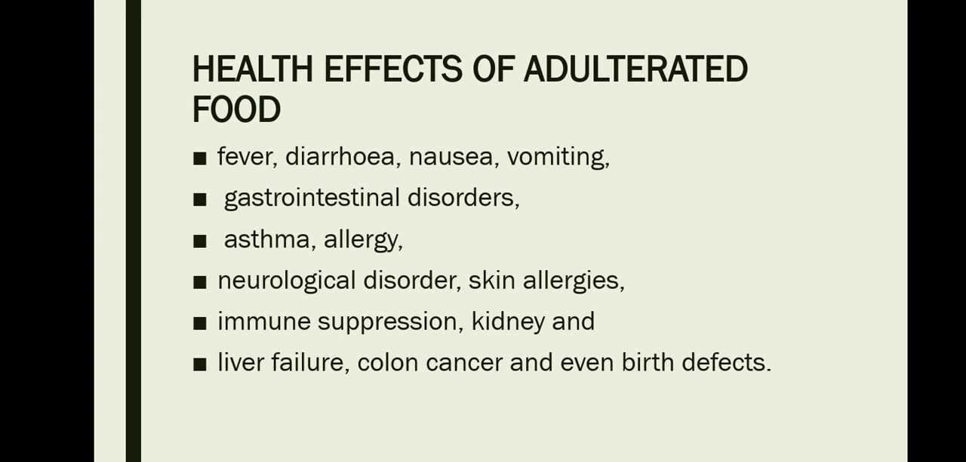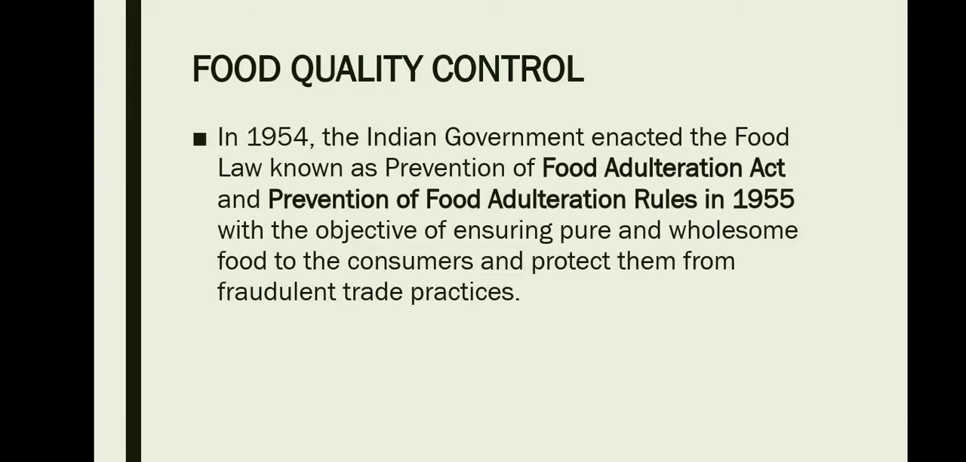Now, let's take a look at what are the measures which have been taken by the government in order to reduce the adulterated food. In 1954, the Indian government enacted the food law known as Prevention of Food Adulteration Act and Prevention of Food Adulteration Rules in 1955 with the objective of ensuring pure and wholesome food to the consumers and protect them from fraudulent trade practices.